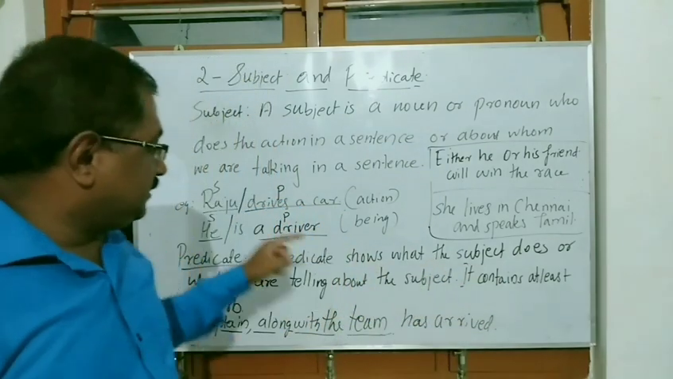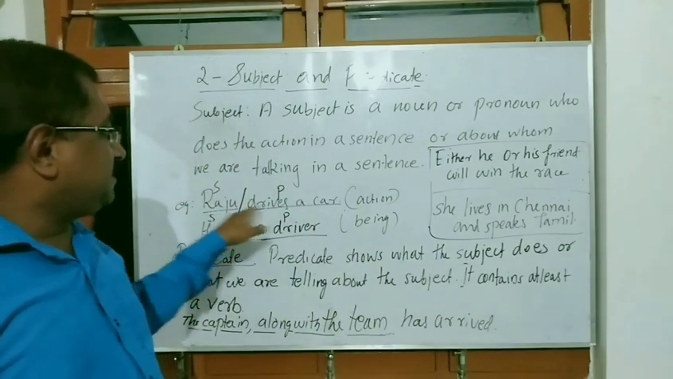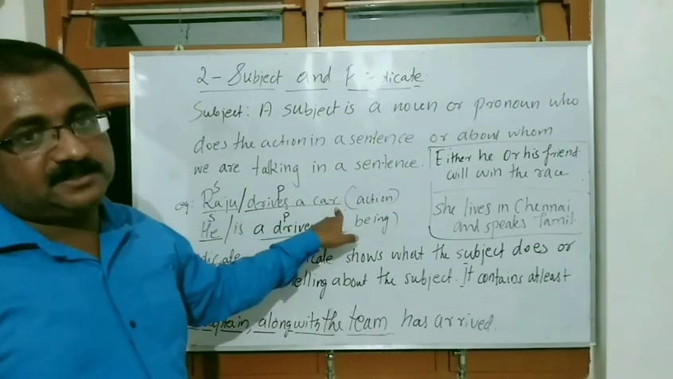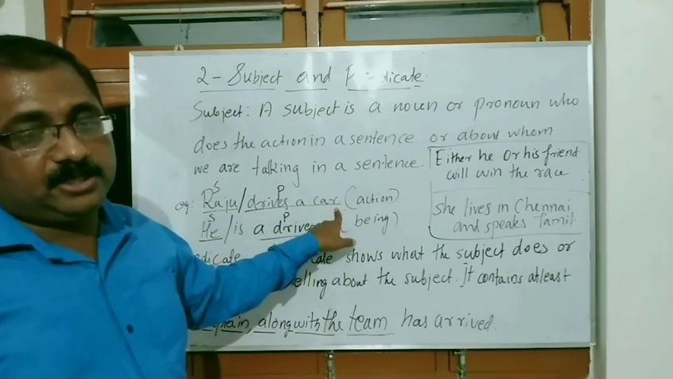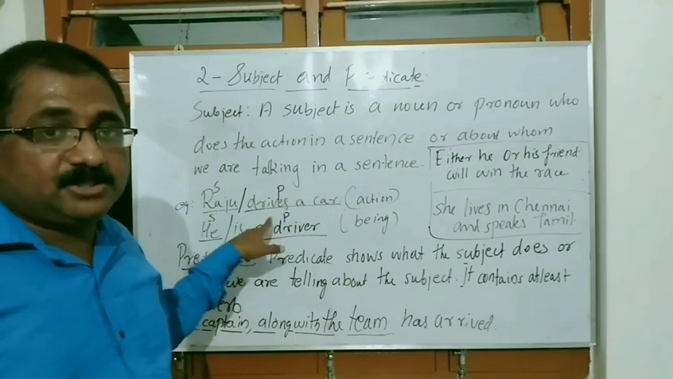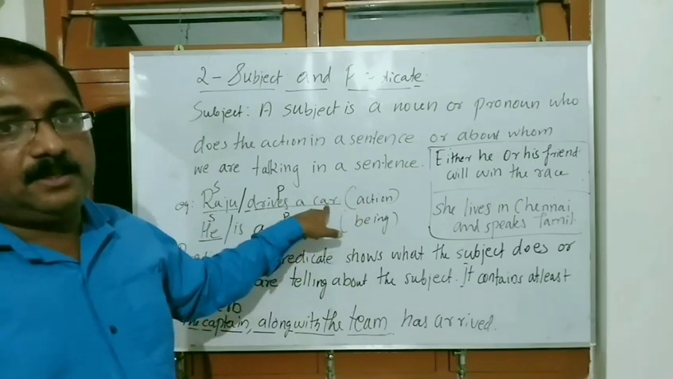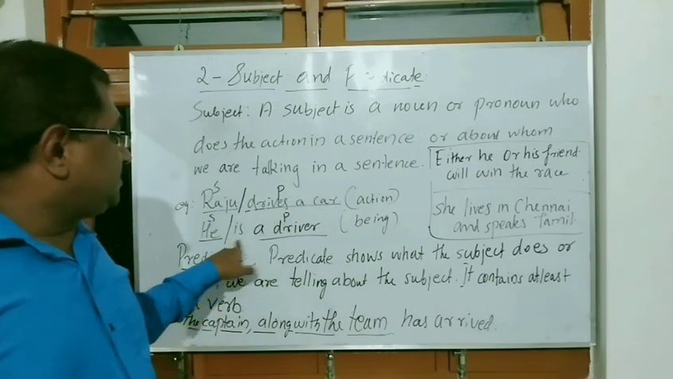Same example, we can say, Raju drives a car. In this sentence, the predicate is "drives a car". It shows what Raju does. What does Raju do? Drives a car. And "is a driver" here.